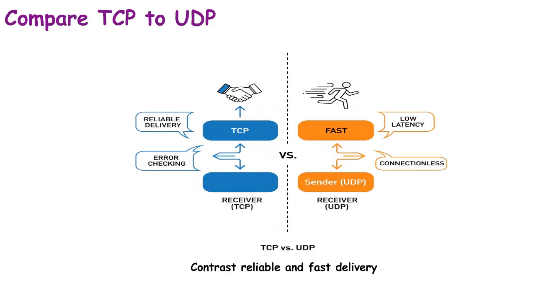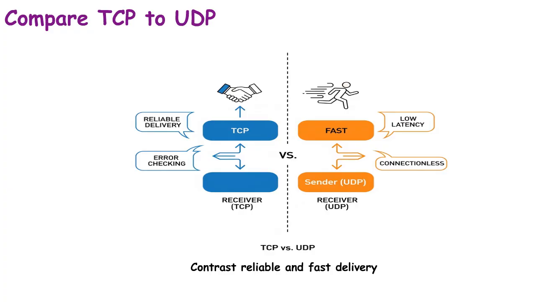It's like a conversation where both sides confirm every statement before moving on. UDP is connectionless, sending data without checks or acknowledgements. It's like shouting information across a room and moving on, whether heard or not.